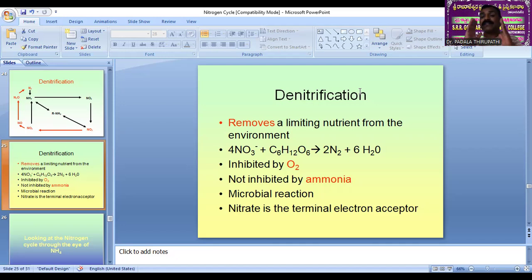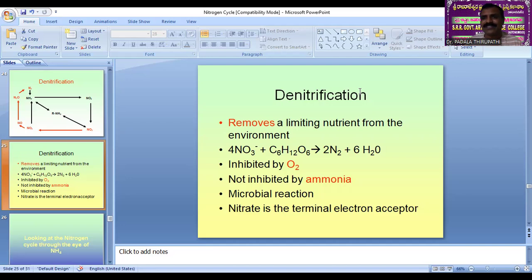So abundant nitrogen is available in the atmosphere. My dear friends, remember the high amount of nitrogen present in the atmosphere, the highest amount of gas: 78% of the gaseous substance is only nitrogen, oxygen 21%, carbon dioxide 0.03%.